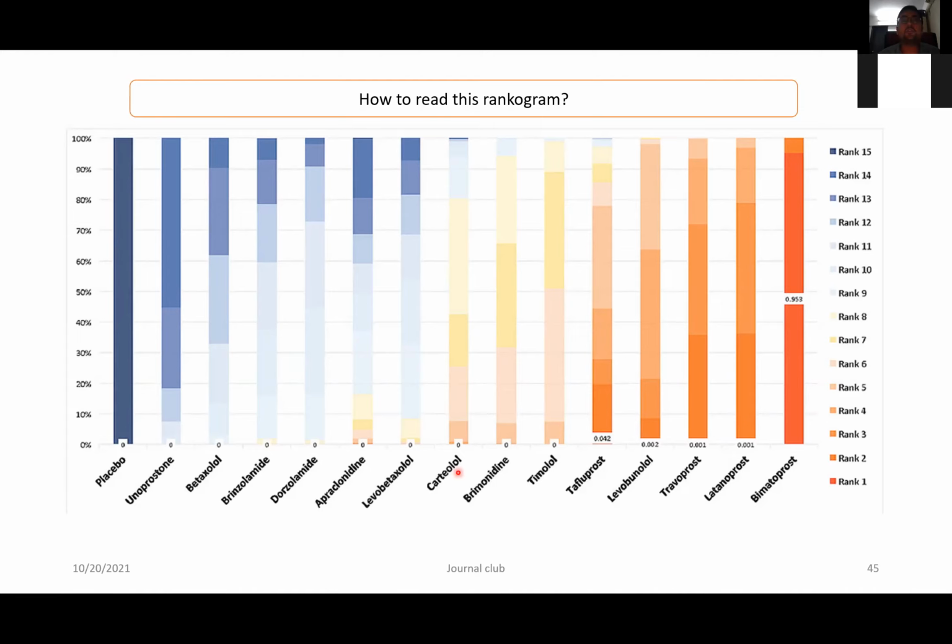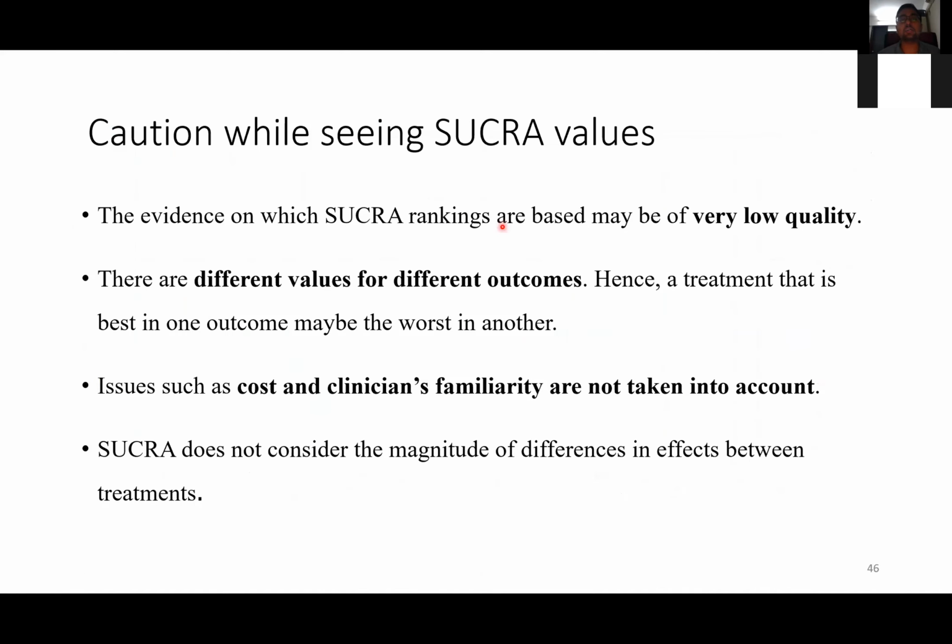The bars are color coded in order to understand which drug has the maximum probability. The maximum share of the color, like suppose here if it is light yellow, we can see from the color coded cards that it would be somewhere rank 7 or rank 8. So the maximum amount of the color denotes the maximum rank that drug will deserve in reducing the primary open angle glaucoma.